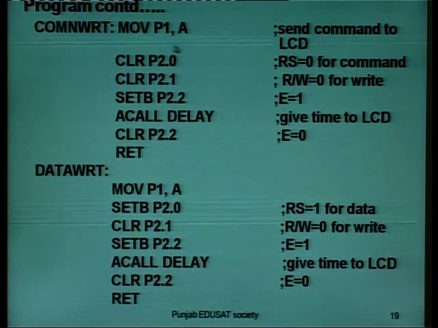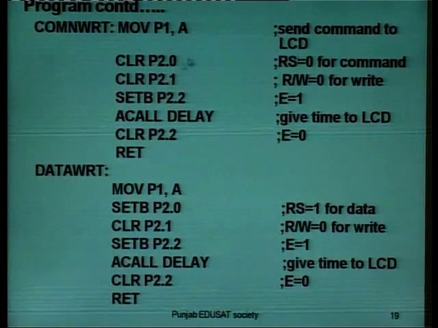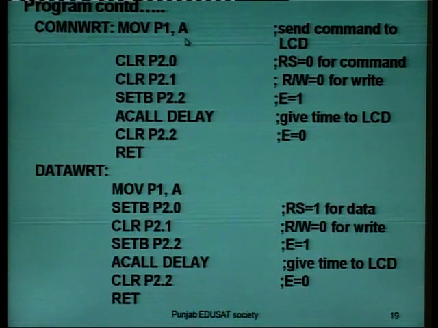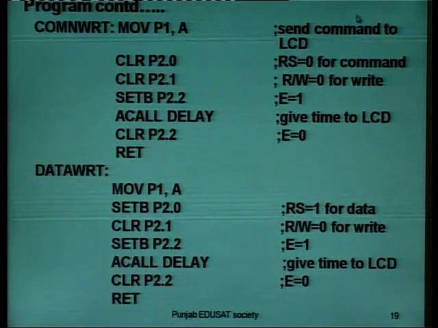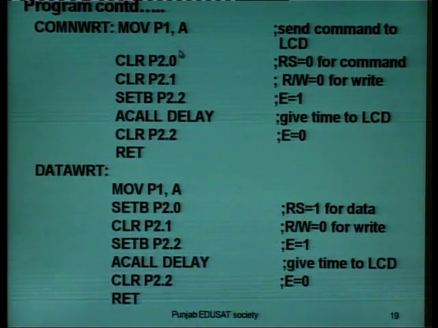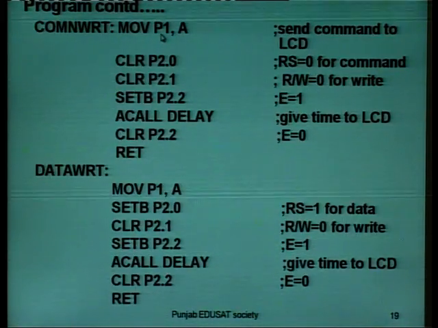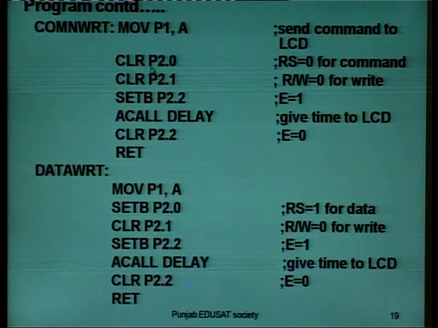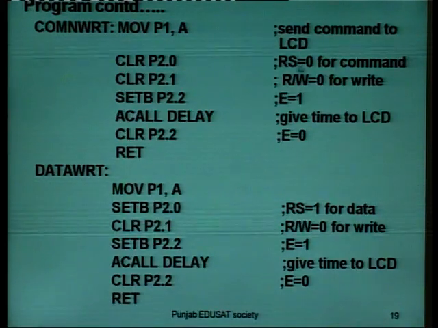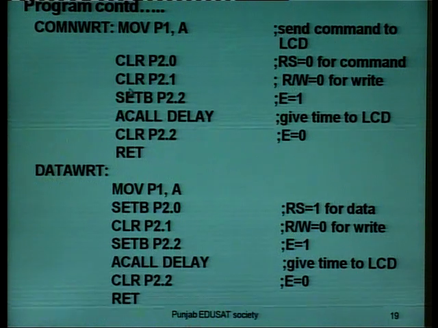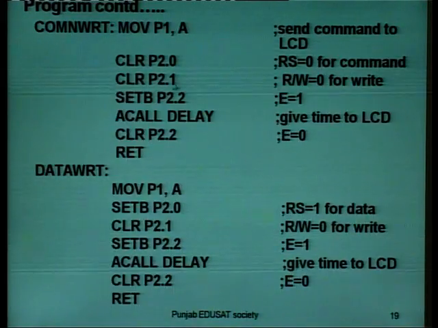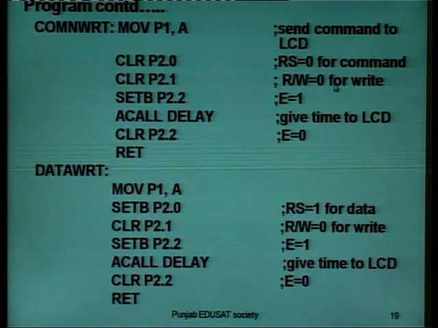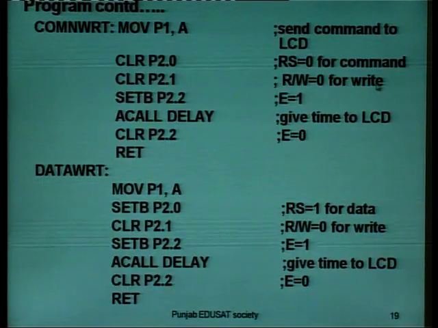Now the command write subroutine, here send. We will move the accumulator to port P1, which means sending the command to the LCD; port 1 is connected to the LCD data bus. Now we will clear P2.0, which is connected to the RS pin of the LCD, making RS 0 for command, meaning the command register is selected. Now we will clear pin P2.1, that is read/write equals 0 for write.